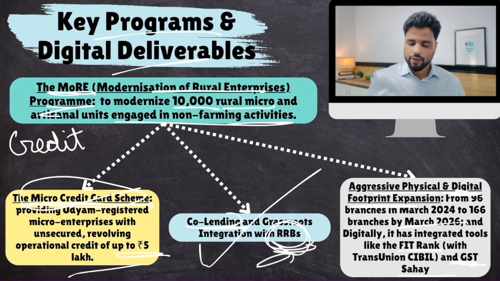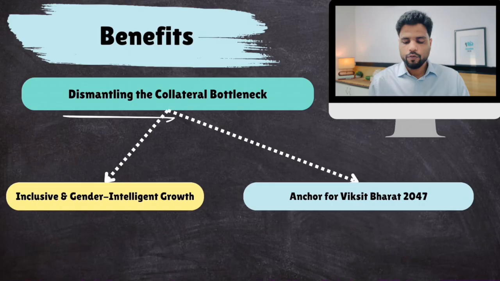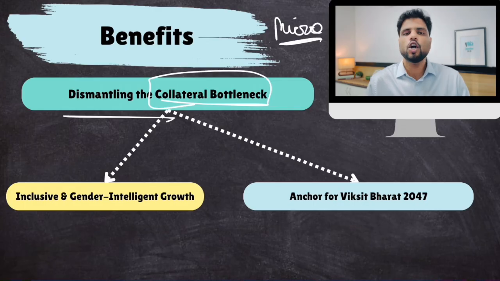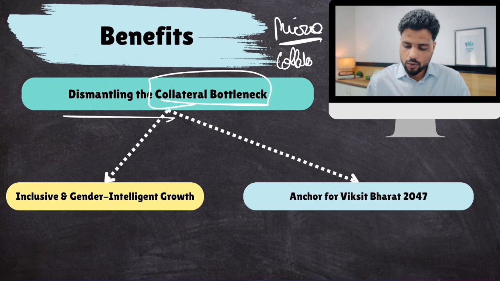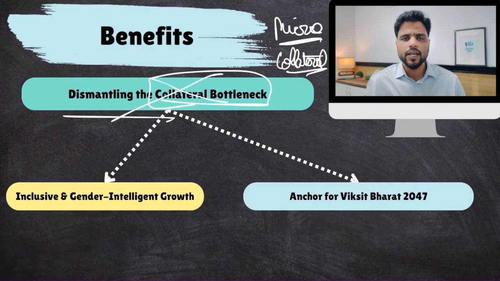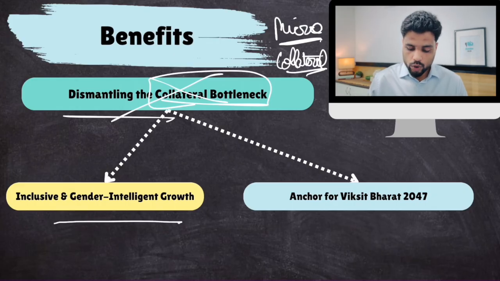Now, the benefit of all of this would be, first of all, SIDBI provides collateral-free loans. Some micro enterprises want credit, but they do not have big collaterals, and that is why they can't receive credit. SIDBI is going to dismantle this problem. Then there are various schemes of SIDBI in which they provide very low interest rate loans to transgender owned companies, women owned companies, so that there is inclusive growth.